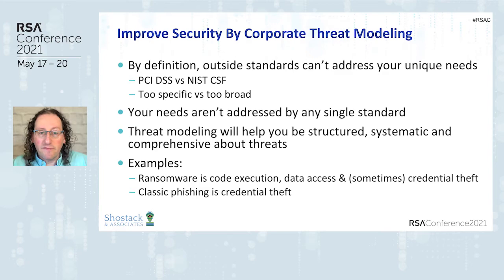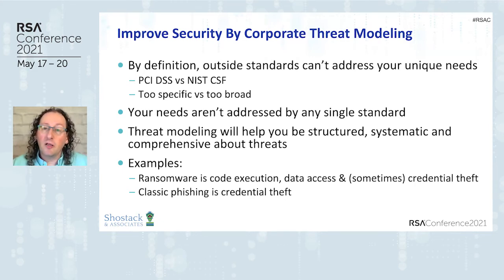And so I believe that we can improve security by your organization doing better threat modeling. By definition, outside standards are not going to address your unique needs. You've got a whole bunch of standards that you have to look at. You have to look at PCI DSS. You have to look at the NIST cybersecurity framework. Some are very specific, some are very broad.